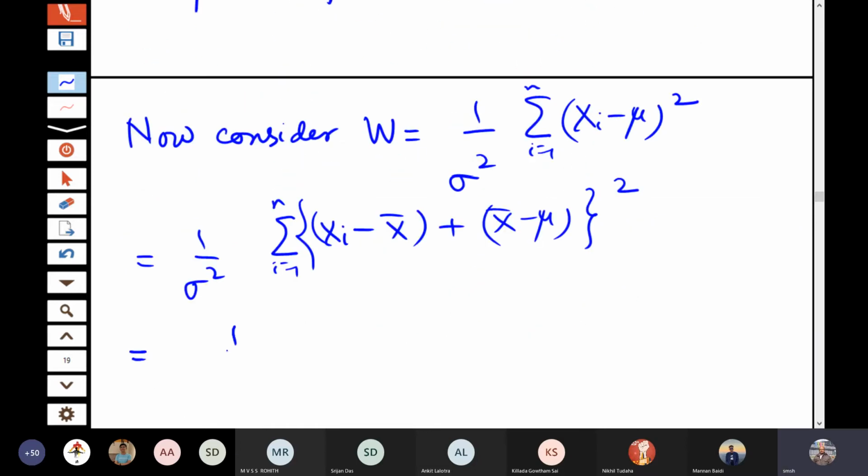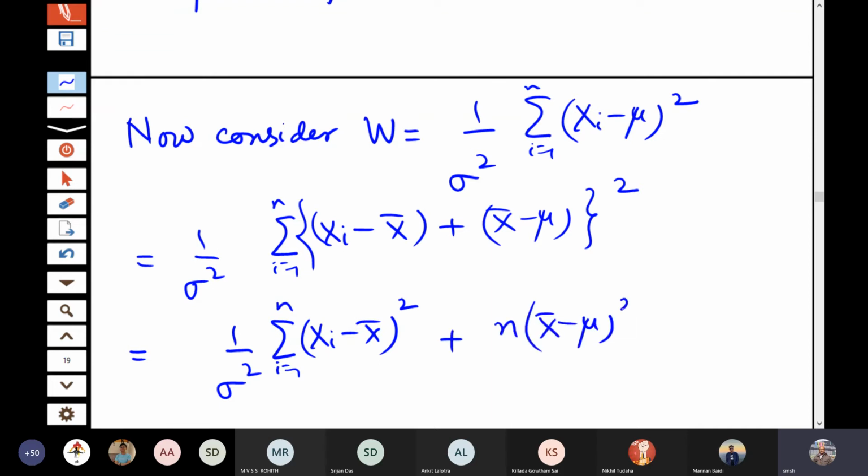So this is nothing but 1 by sigma square sigma xi minus x bar square, i equals 1 to n, plus n (x bar minus mu) square by sigma square, and the cross product term will cancel out because you will get 2 times (x bar minus mu) sigma (xi minus x bar). So sigma of xi minus x bar is 0, therefore the cross product term cancels out.